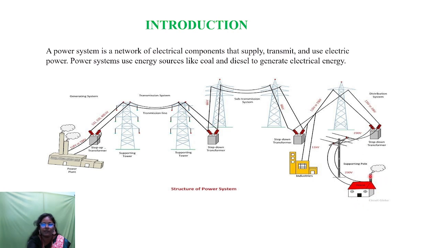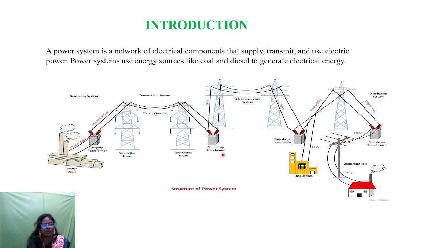So here we can see this consumer side. It can be shops and houses. So this 230 volt and 440 volt is distributed to the consumers. For single phase it is 230 volt, and for three phase it is 440 volt.